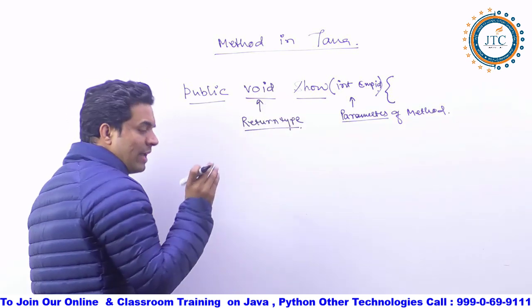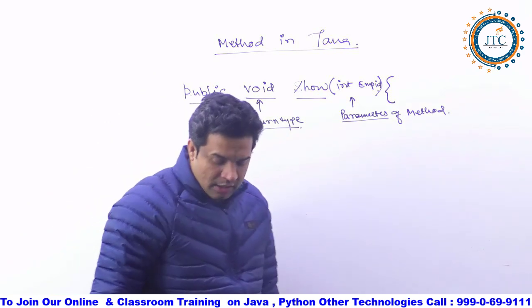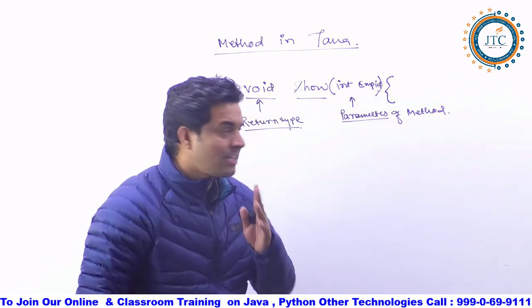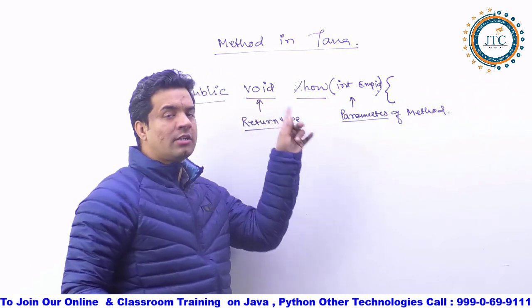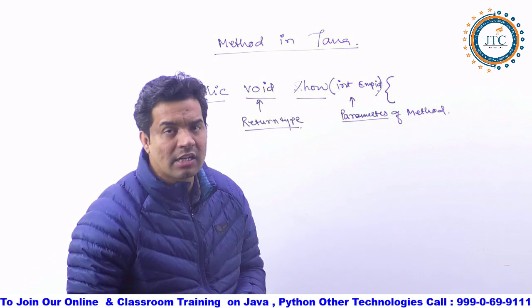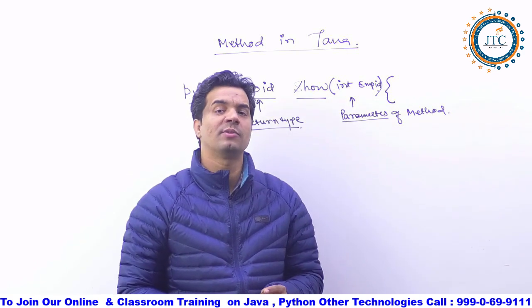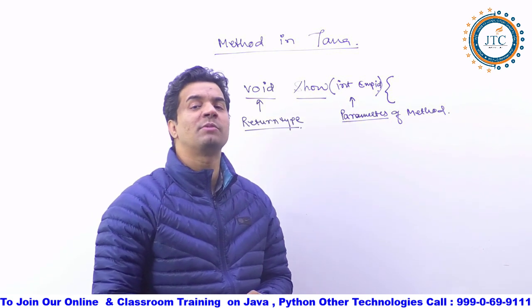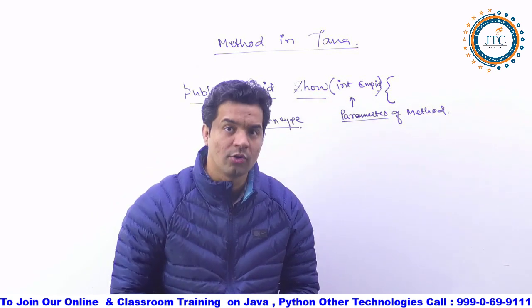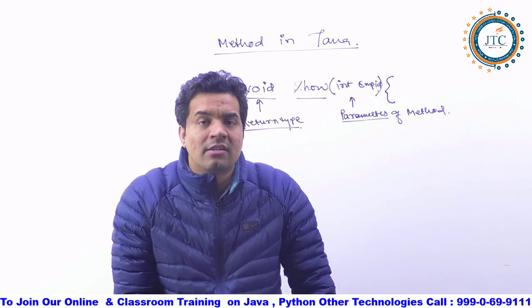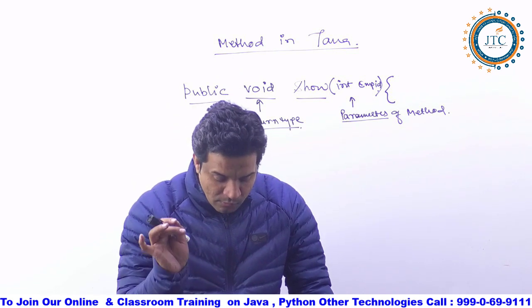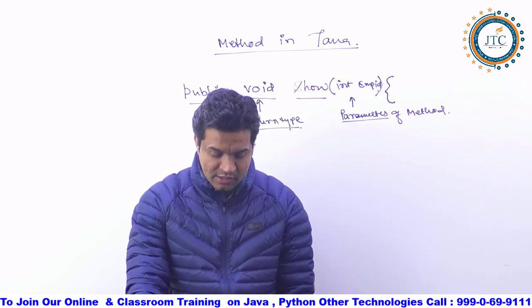When your method is not returning anything, in that case you can specify the return type of that corresponding method as void. I hope you are clear with this, right? You can write void as the return type of that method.